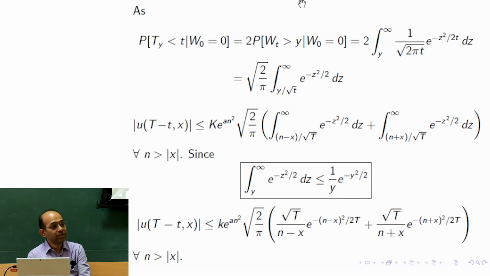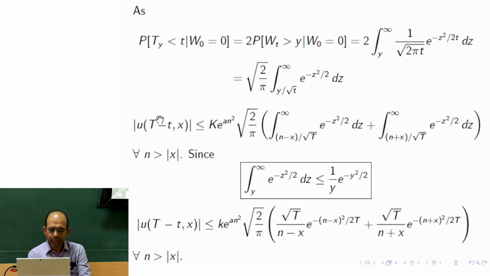And now this probability is very easy to compute. Why? Because W_t is nothing but a normal random variable with mean 0 and variance t. I'm just trying to find these values: 1 minus the CDF, correct? So this is 2 times the integral from y to infinity of 1 over square root of 2 pi t, e to the power minus z square by 2t dz. Now this whole thing I can write in a simpler manner using a change of variable. So here we get the integral from y by square root of t to infinity of e to the minus z square by 2 dz. So this 1 over square root t we can get rid of.